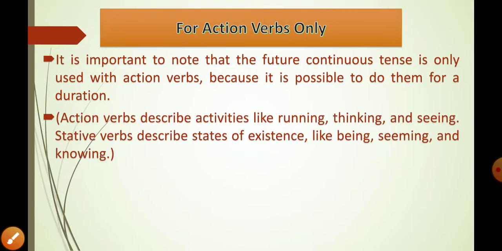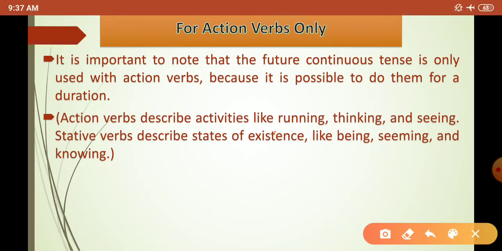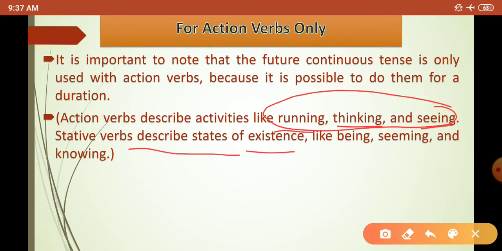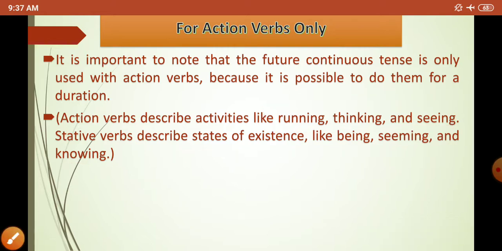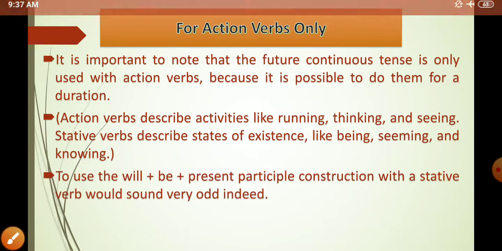Action verbs describe activities like running, thinking, seeing, those activities which have a particular duration. Stative verbs like existence, being, seeming, and knowing can only be used in the simple future tense.